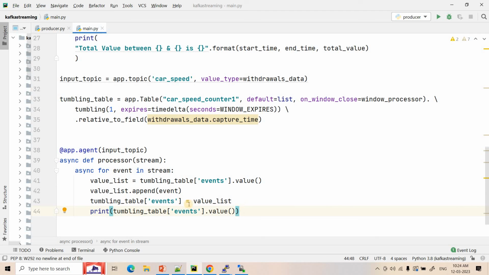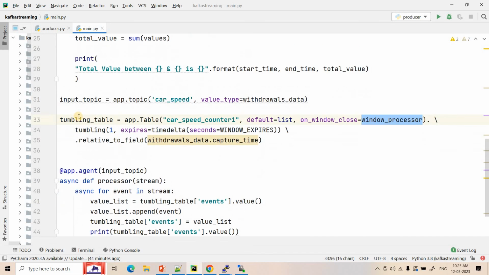Now here, the tumbling table will have the key event and the value part will basically be a list. Each list element will be one message, whatever JSON data is getting published. So now it has stored one tumbling window state in memory. Once that expiry time is over, the window processor is called.